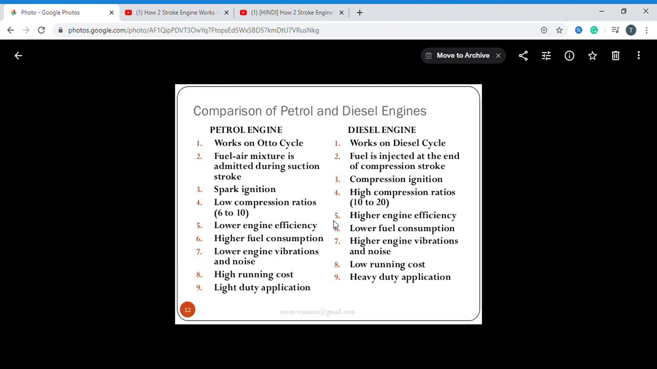These differences, the four-stroke and two-stroke working differences and the petrol engine and diesel engine differences, are very important for the examinations: mid exams, externals, supply exams, whatever the examination. These questions are very important. You should be thorough in these topics.